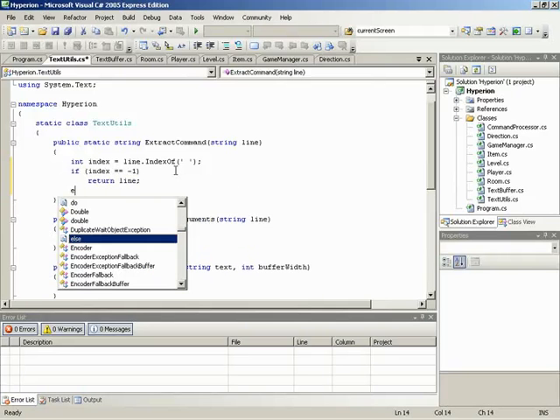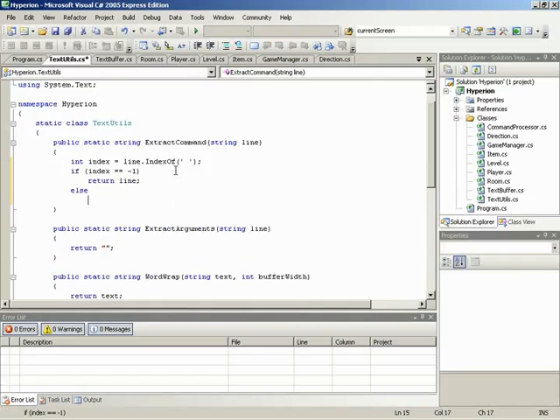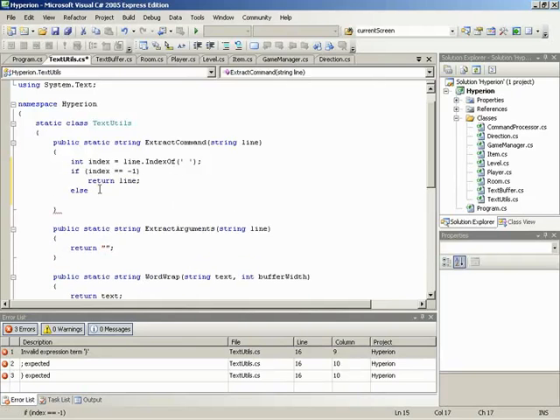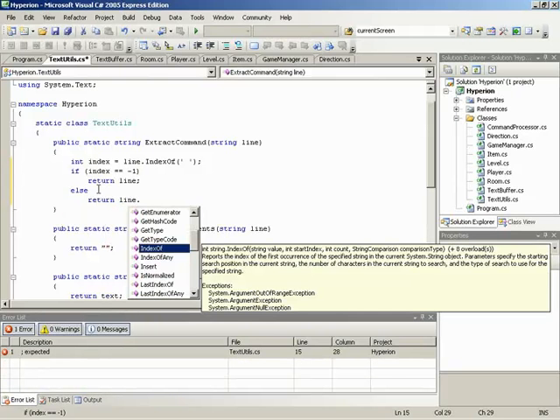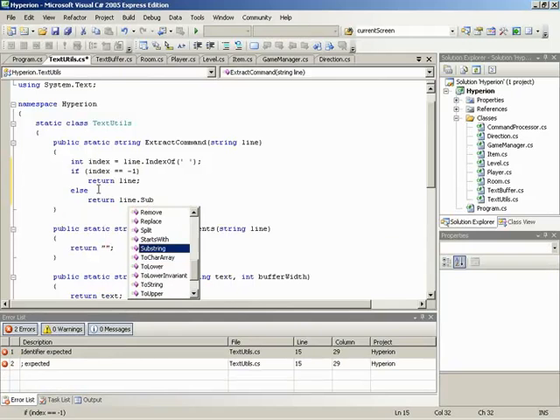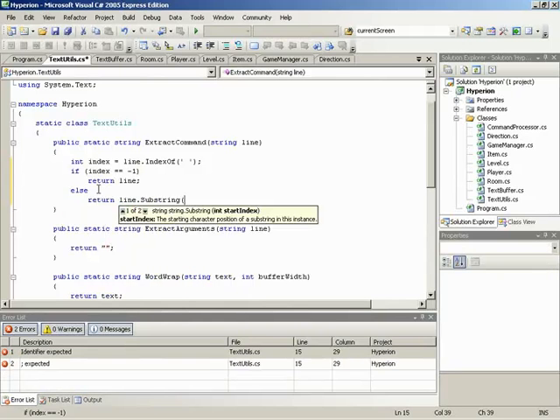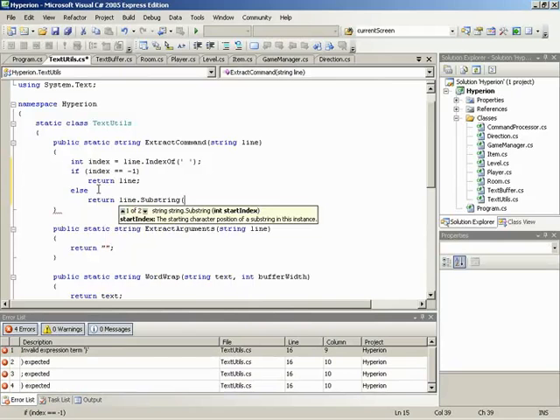Okay. Otherwise, so else, that means there was some space found. We need to return all of the string up until the space, but not including the space. So in this case, we would need to return line, again accessing line as an object and calling one of its methods, this time Substring. And the overloaded version we're going to use takes in a starting index and then how many characters after that index to return.